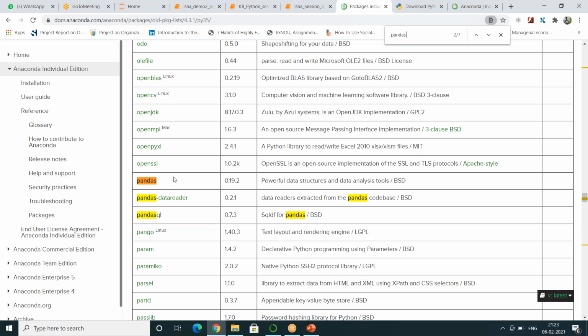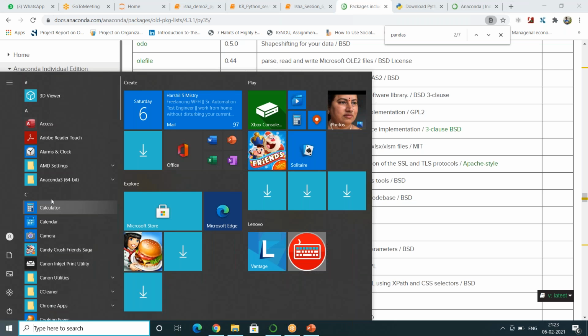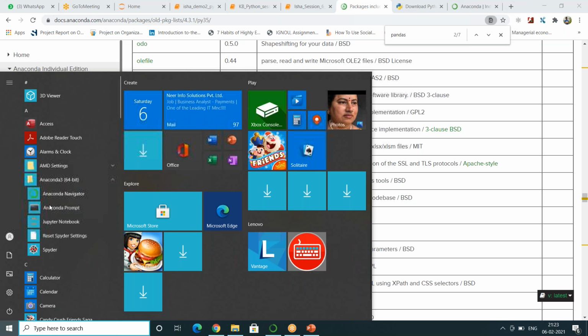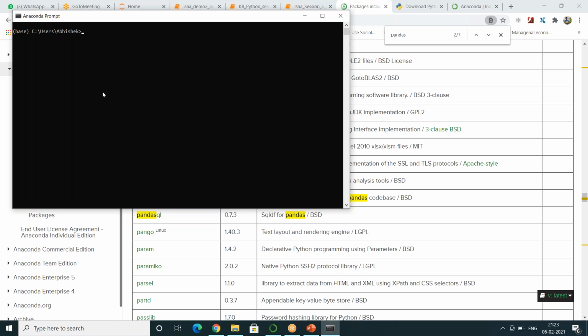So if you don't have Selenium, how can we install it? It's very, very simple. Let me go to my Windows and open Anaconda Prompt. Within that, I will type pip install Selenium. Because I already have Selenium installed, it is telling me that it is already installed on my machine.